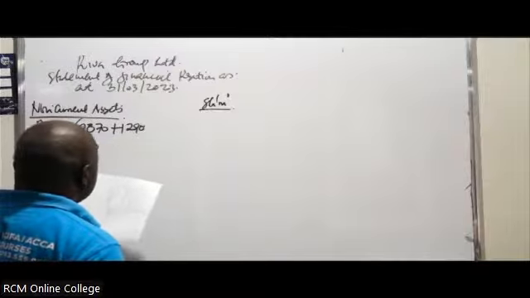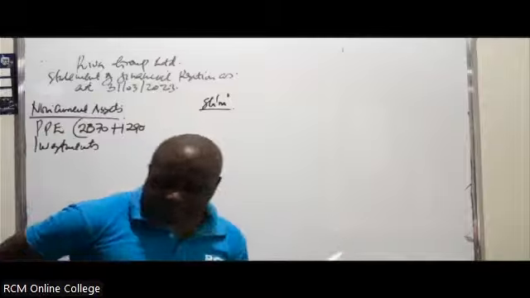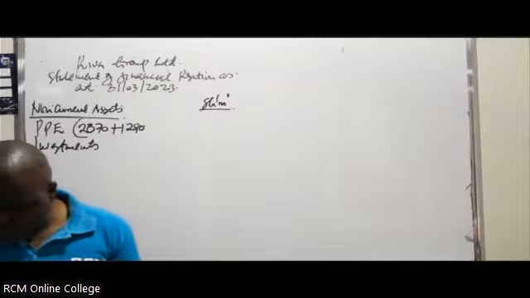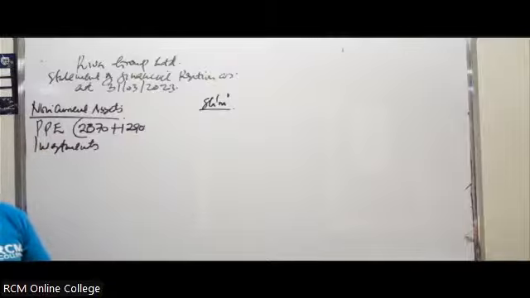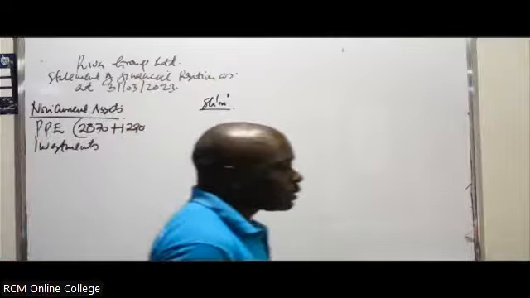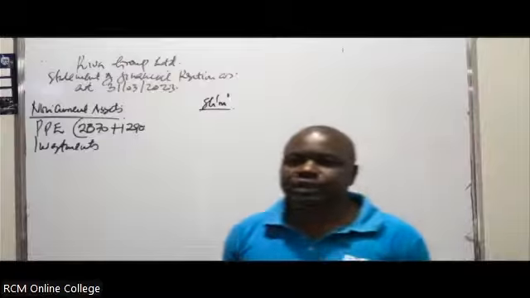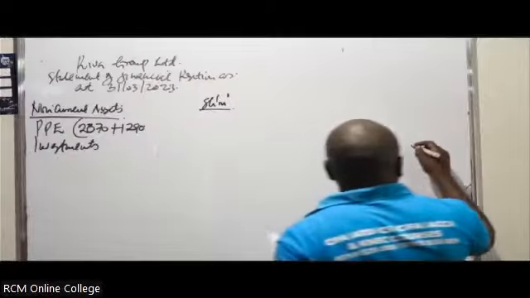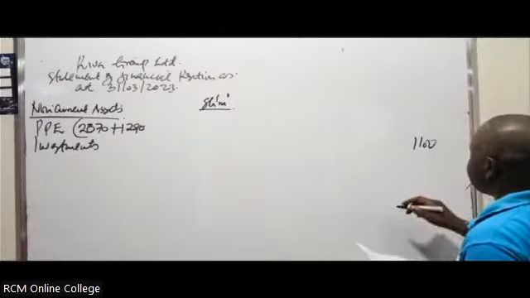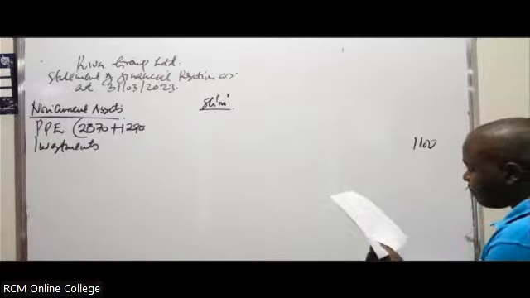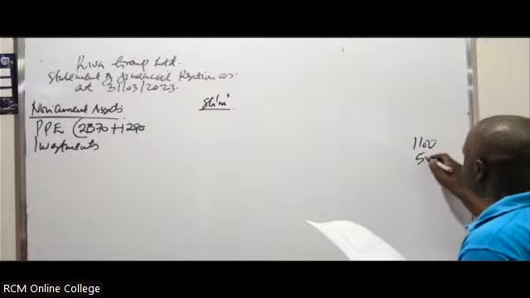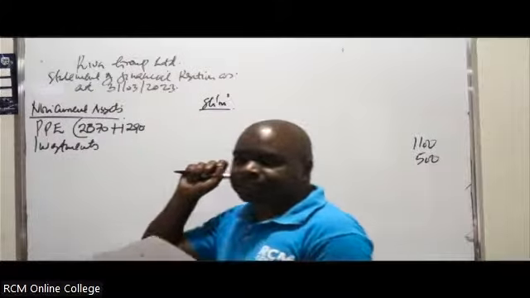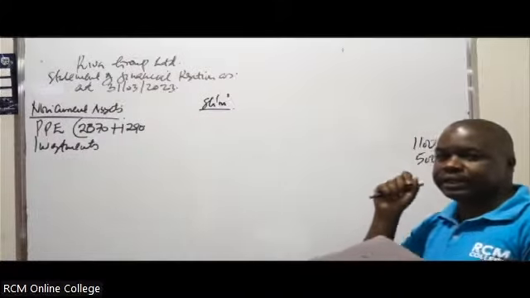Investments, you've been given a figure of 1600. If you look at the amounts that were invested as a purchase consideration, for the subsidiary they paid 1100, and for the associate they paid an amount of 500. This item of investment appears only in the holding company.